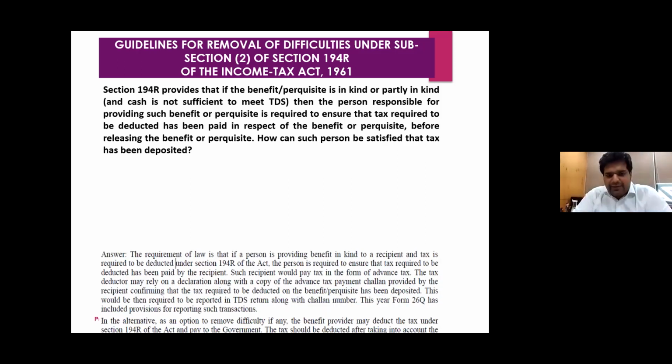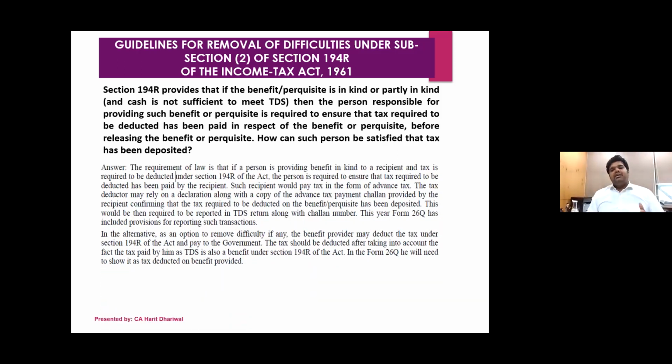So again, the department has clarified this: whenever it is in kind, the recipient would pay the tax in the form of advance tax. So here, if suppose the client is gifting Chintan Bhai a Rolex watch, Chintan Bhai will have to pay advance tax on that, and give the advance tax challan copy along with a declaration to his client, saying, see, I have paid the advance tax. That advance tax challan along with the declaration will have to be reported by the deductor in his TDS return.